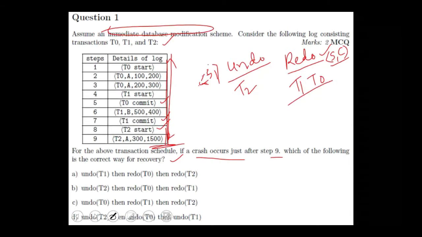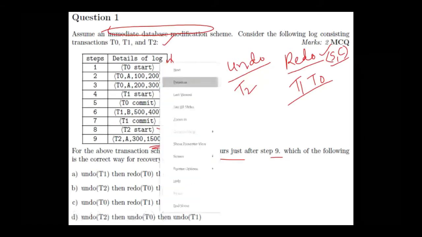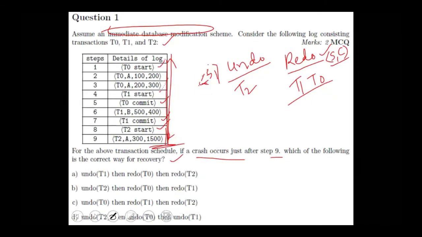And here you can see T0 start, T0, T1, T2, T3. So in that, because T2 does not have a commit log, it is to be undone, and both T1 and T0 have commit operations, so they are to be redone.